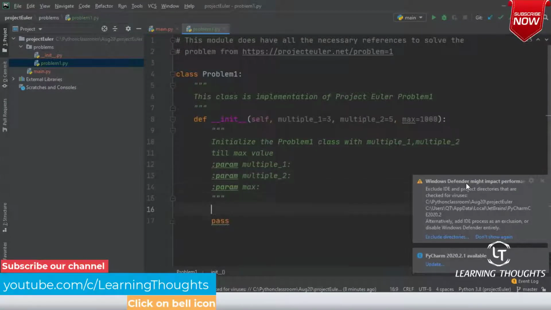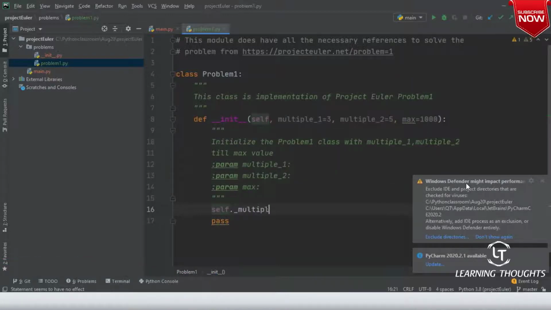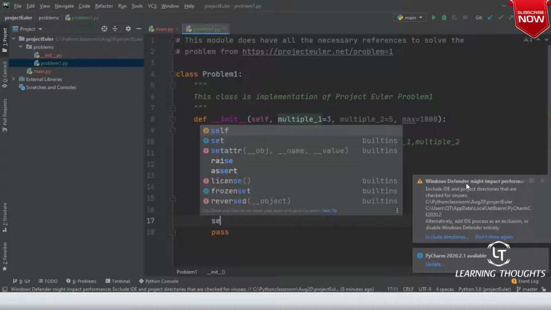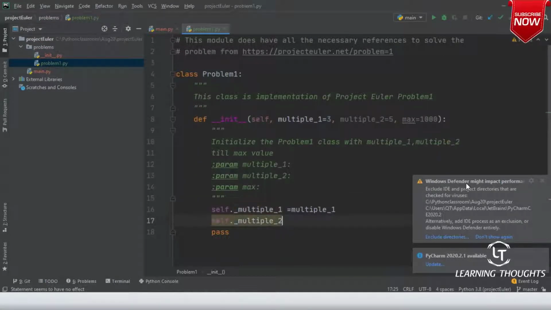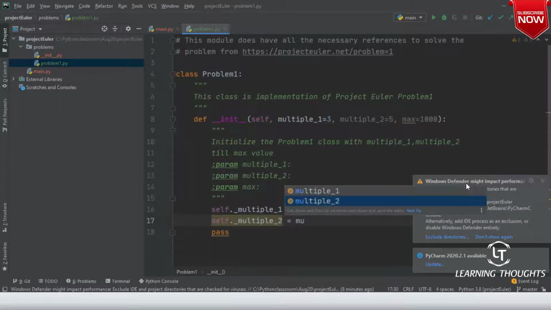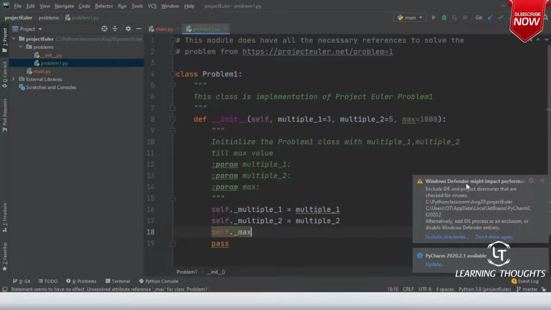Now here I'll be writing self._multiple_1 is equal to multiple_1. self._multiple_2 is equal to multiple_2. self._max is equal to max.